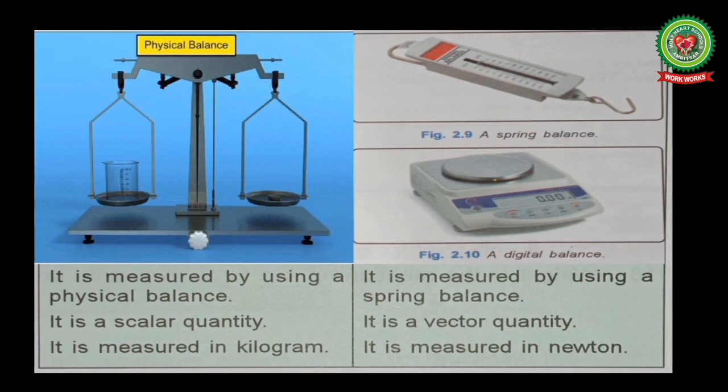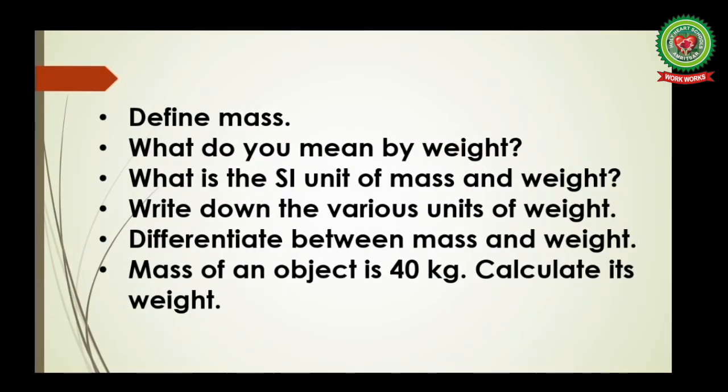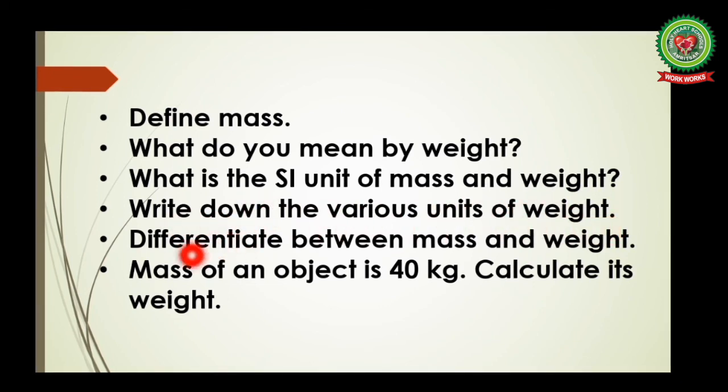Mass is measured in kilograms, whereas weight is measured in newtons. Students, you must be able to answer all these questions. First, define mass. What do you mean by weight? What is the SI unit of mass and weight? Write down the various units of weight. Differentiate between mass and weight.